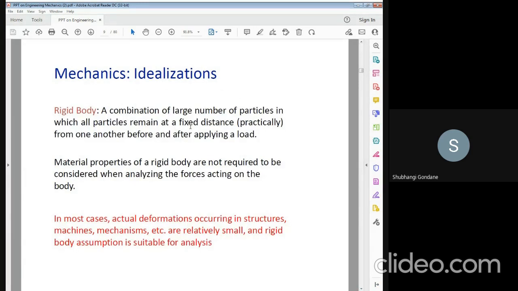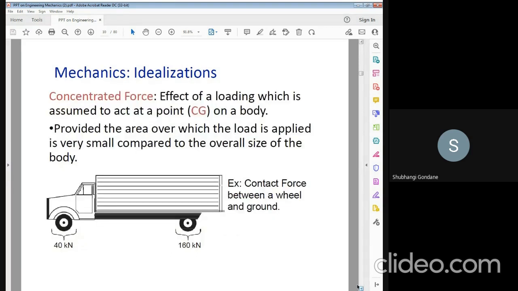So what is a rigid body? A rigid body means a large number of particles fixed at some distance from each other. That is known as a rigid body. This is a concentrated force. This is an example of concentrated force.